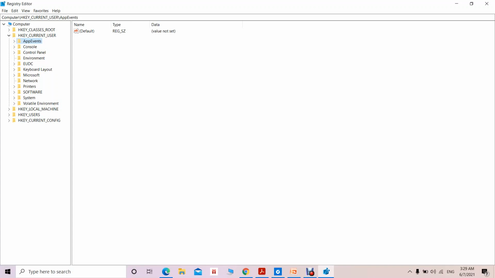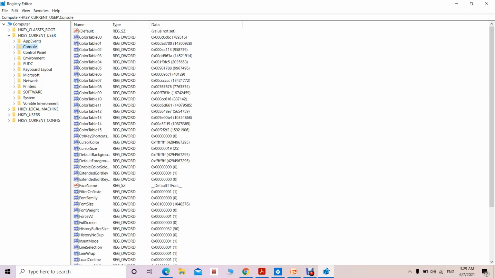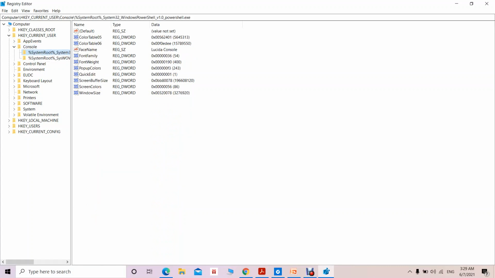Then we have the Console key. This is specified for whatever console you have, like PowerShell. For the PowerShell, these are the per-user preference settings. If you click on this, it specifies the various value names associated with this PowerShell. For example, FaceName is a value name, and it specifies Lucida Console, which is going to be used by default.